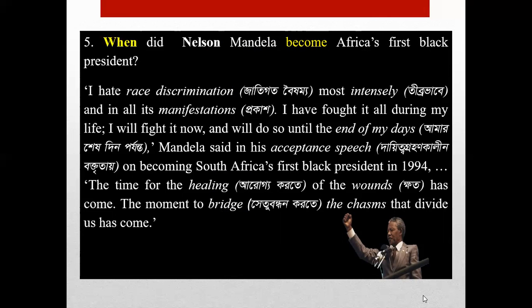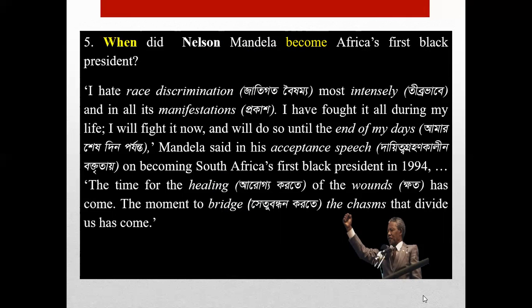So, throughout his life, he is eager to fight against race discrimination. And he uttered these words in his acceptance speech on becoming South Africa's first black president in 1994.